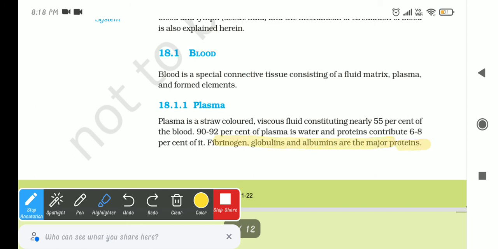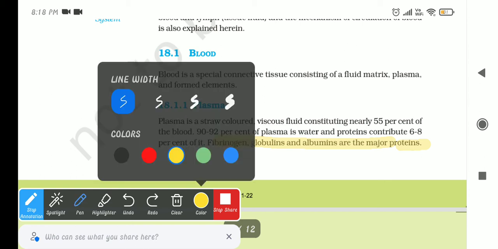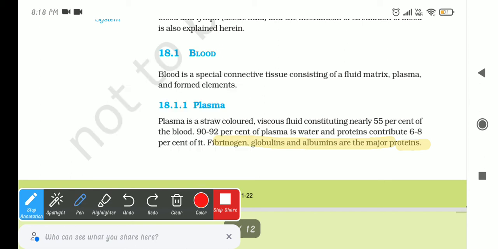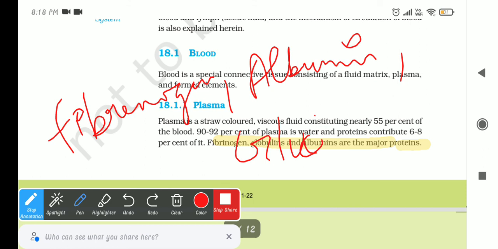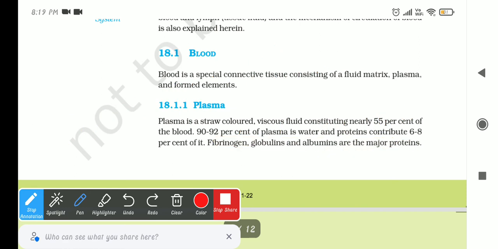What are the major proteins? The major proteins are fibrinogen, albumin, and globulins. These are the important proteins which we have to keep in our mind.